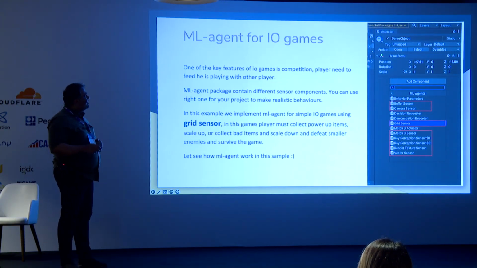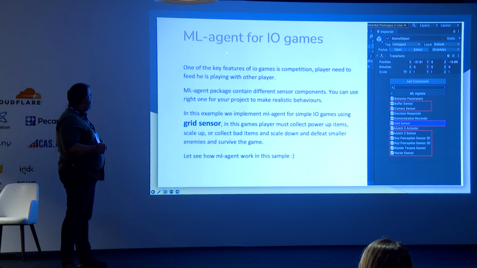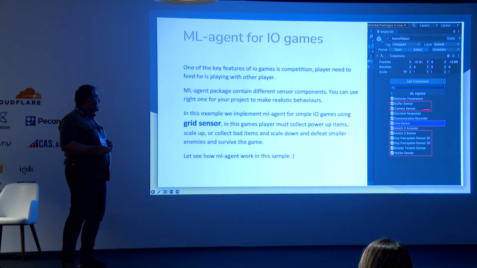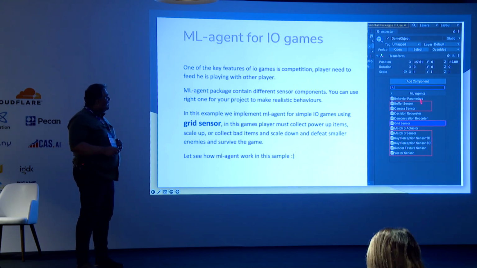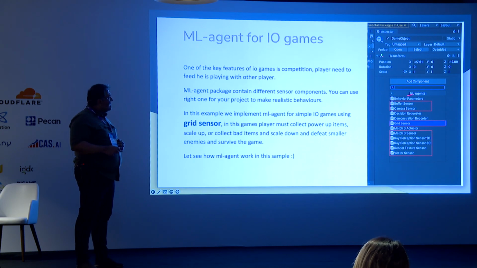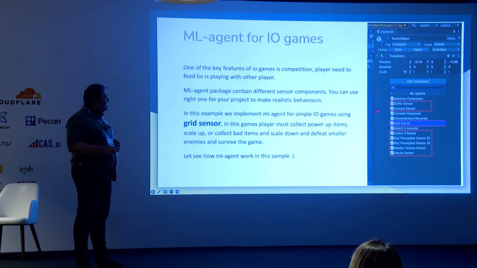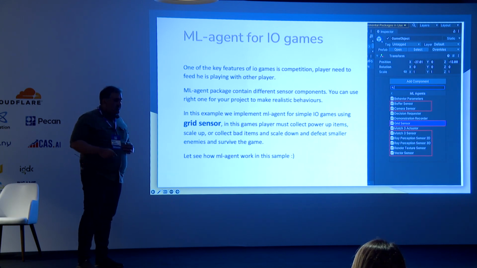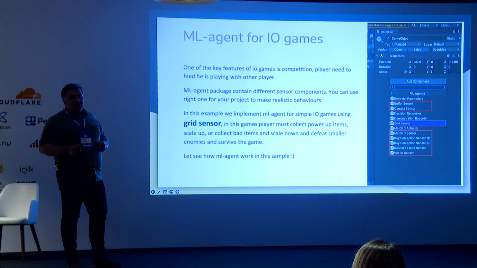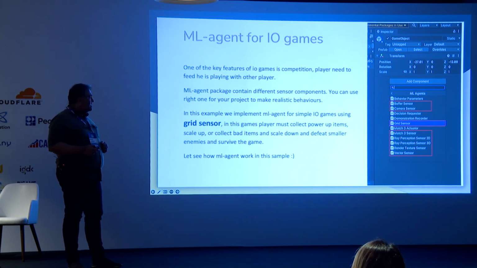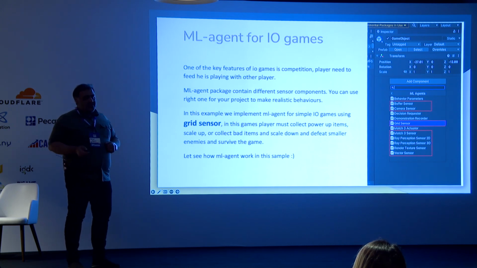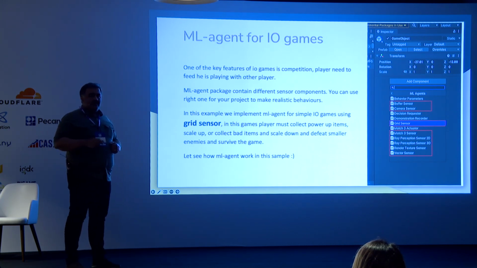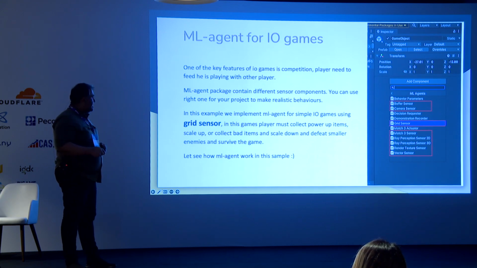other components of the ML agent and a complex example. We have different sensors inside the ML agent component. In this case, for this game, we use the grid sensor. The grid sensor helps the ML agent to monitor and see everything happening inside the scene, and we gave tags to this sensor, and the agent can recognize and follow the other tags inside the scene.